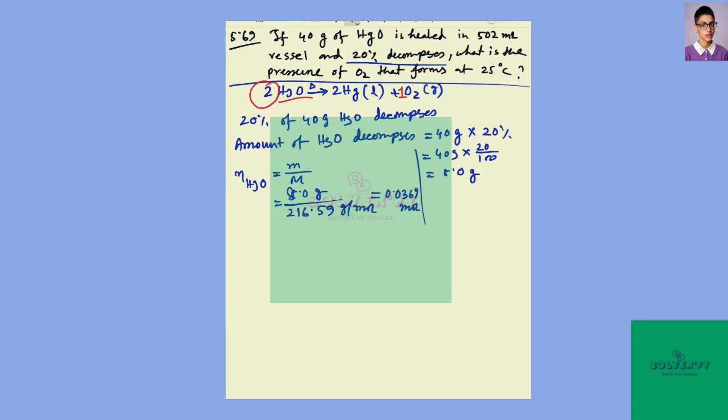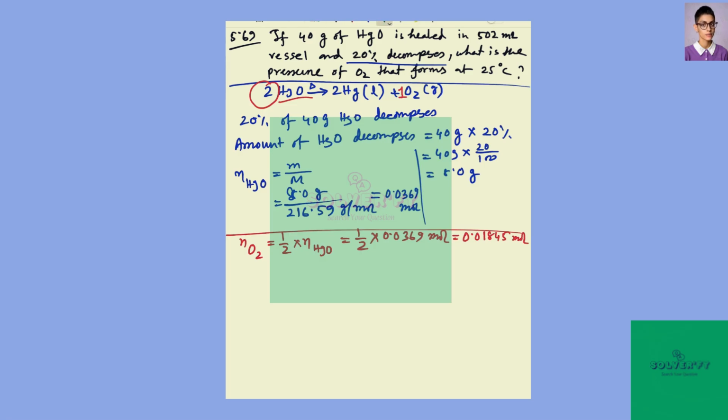mole of oxygen. Therefore the number of moles of oxygen produced is half multiplied by the number of moles of mercury oxide. Let's calculate that, which gives us 0.01845 mole of oxygen. Now we need to calculate the pressure.